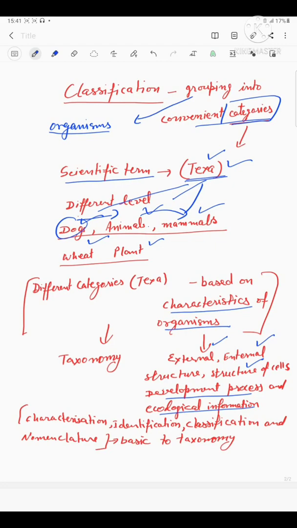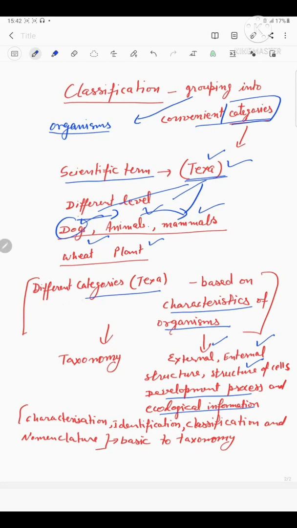These characteristics are responsible for categorizing the animal in a particular taxon, and in this way taxa can be labeled on the basis of their characteristics.